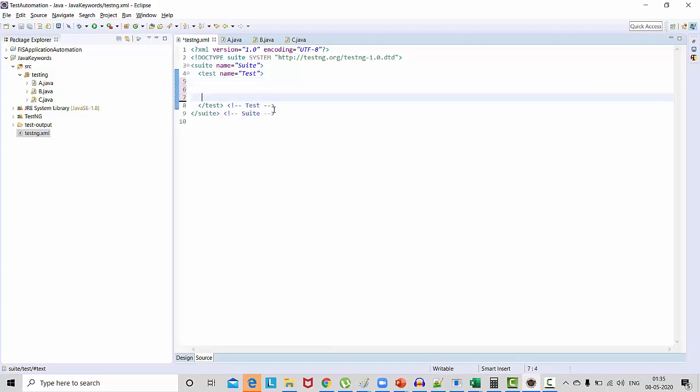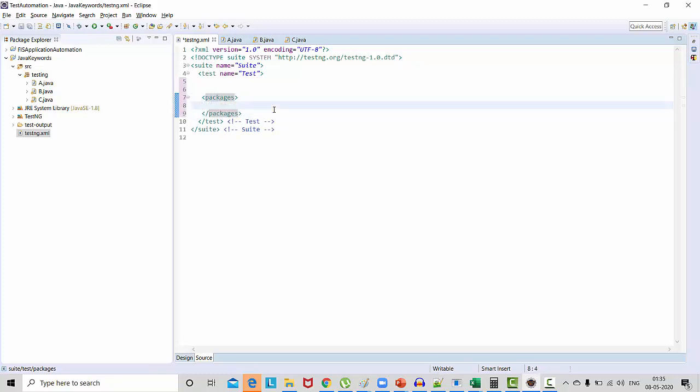Here in the test we need to mention packages first. So in which package you have your test case. So inside the packages we have to use package, and in the package I'm passing the name, like my package name is testing. So if you can check it over here.